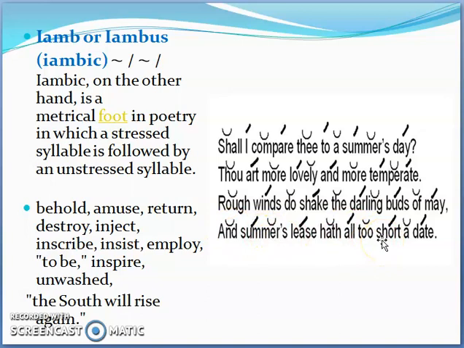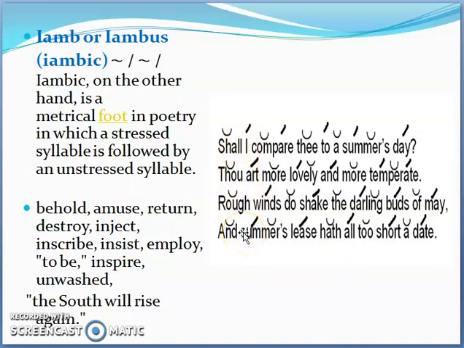English by nature is iambic. It means that most of the time the first syllable is not stressed, and that is why iambic pentameter is the most commonly found meter in English poetry. But on the other hand, you should realize that it is not necessary that each and every line in a poem is going to be iambic pentameter.